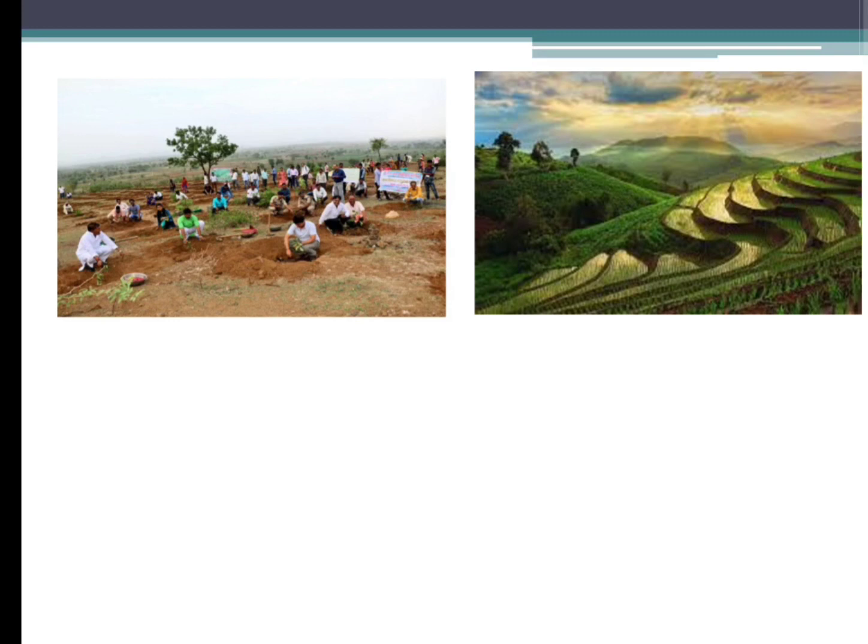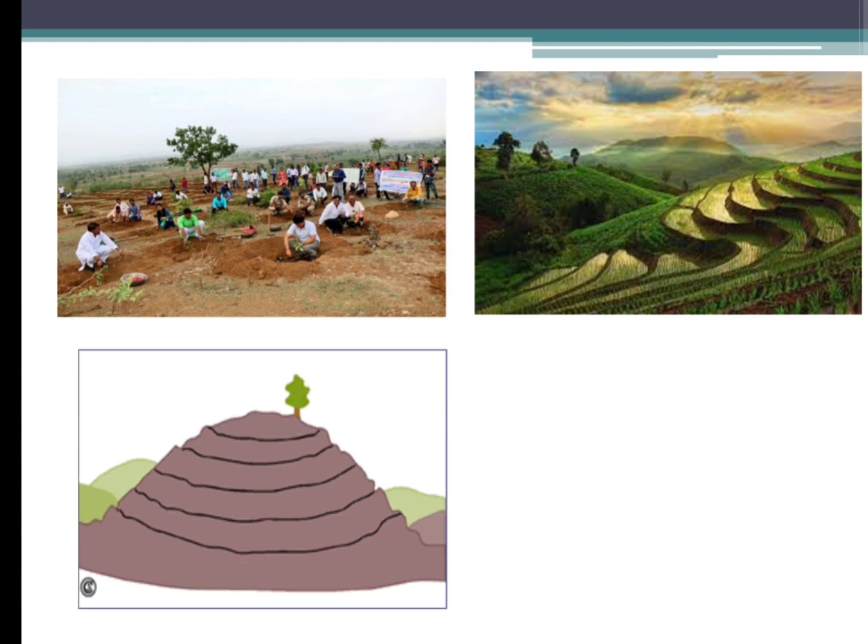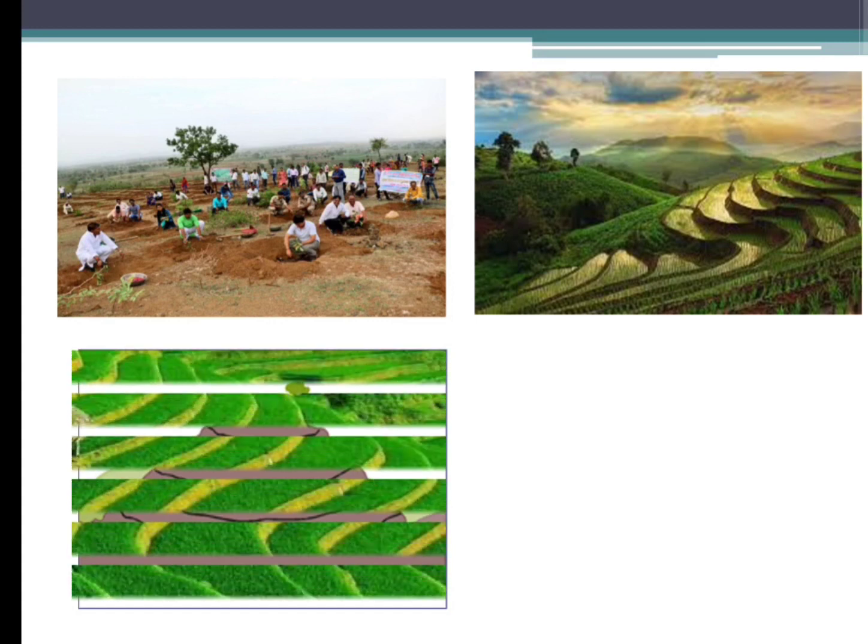Next you have contour plowing. In this, on the hills they make contour lines. Can you see the lines there, children? In that way, you can make steps on the contour lines on the hill, based on the height of the hill. If the height is less, you can make fewer contour lines, or if it is more, then you can go with more lines. If you do the cultivation on that, then the washing away of soil because of the water from irrigation will be reduced.